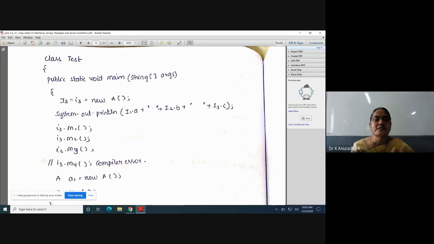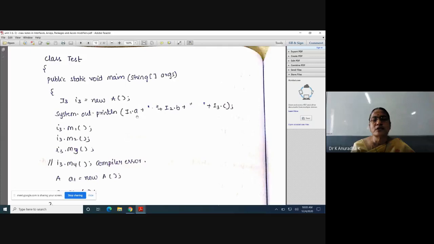Already explained many times. The members of I3 are 3 final variables A, B, C and 3 abstract methods M1, M2 and M3 only. So with I3, I can access 3 final variables A, B, C and 3 abstract methods M1, M2, M3. But here what I have written is I3.M4, because M4 is the own method of this class A. So M4 method cannot be accessed with this reference variable I3, with upcasting. So with this I3, I can access all the members of I3, but M4 is not a member of I3. So I can't access M4 with I3. That's why if you write like this, you will get compiler error.